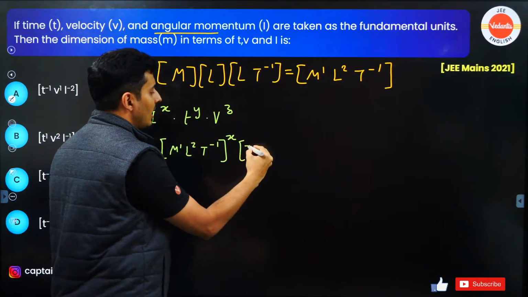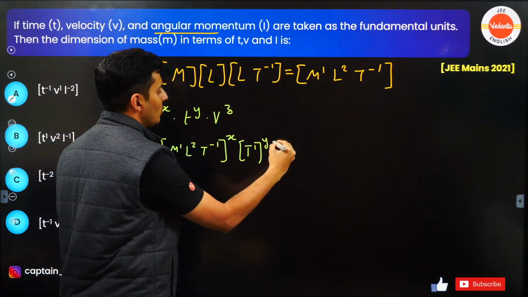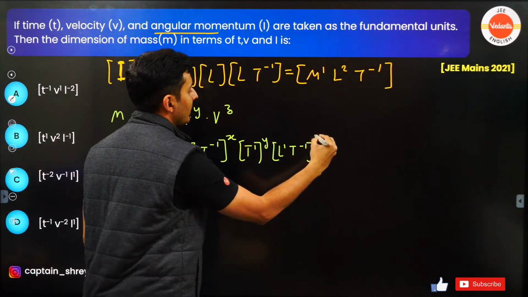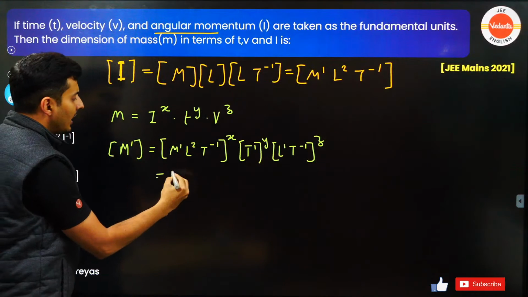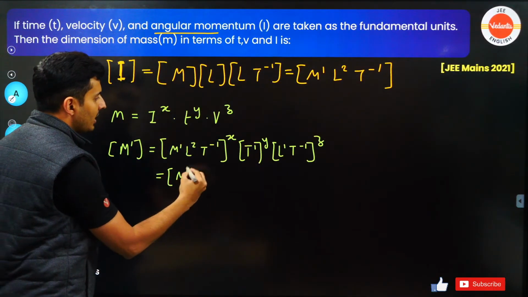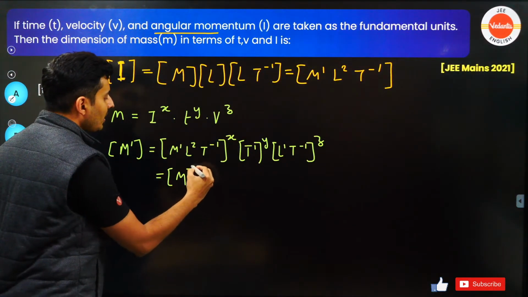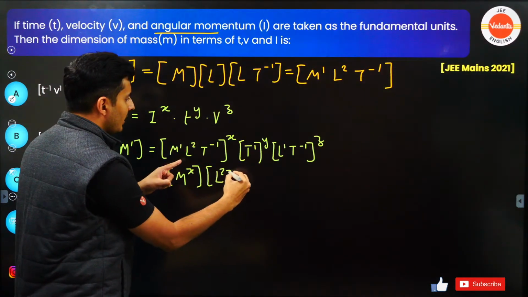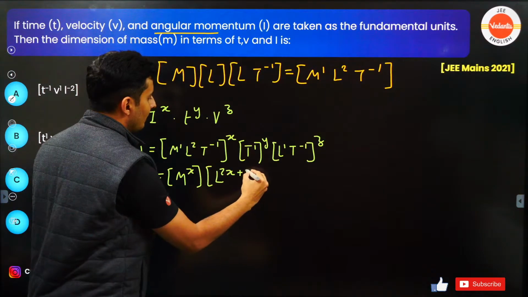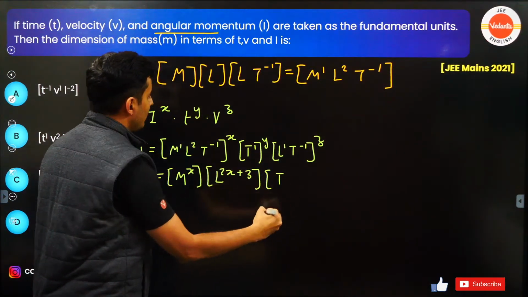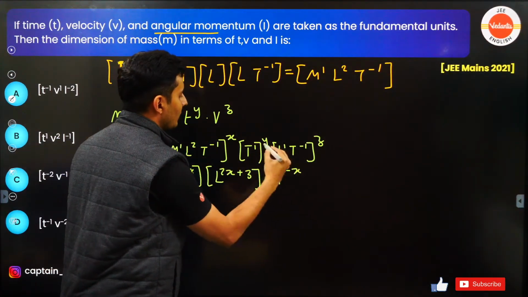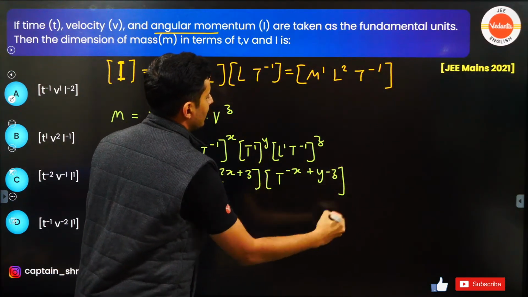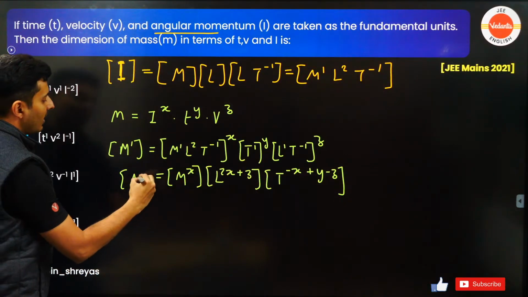Time's dimension is t raised to 1, raised to y. Velocity is L raised to 1, time raised to minus 1, whole raised to z. Let's write it properly. So it will become m raised to x alone. Then L has a dimension of 2x plus z. Time has a dimension of minus x plus y minus z. That's what it is. And on the LHS you have m raised to 1.